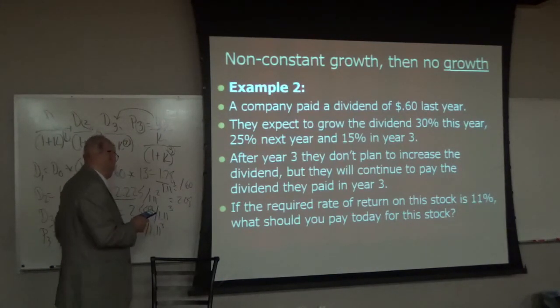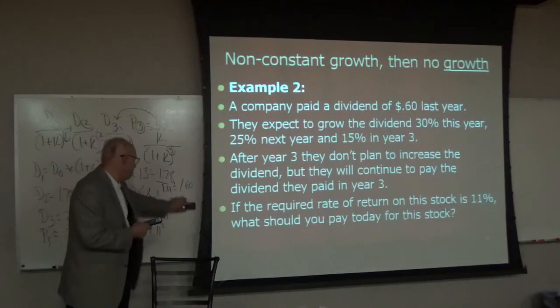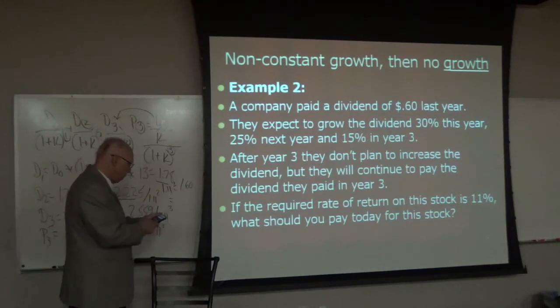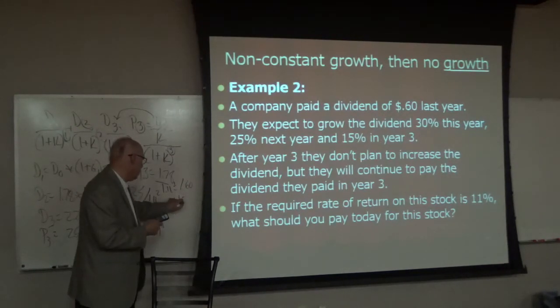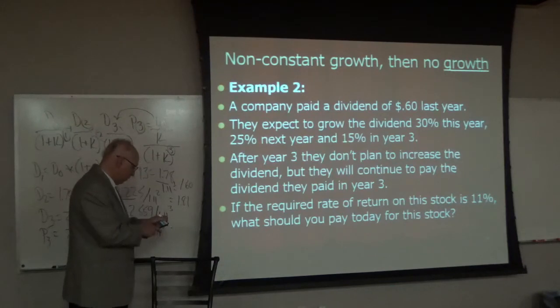Oh, wait a minute. I got a little ahead of myself. Let's do this. So we have 2.225 divided by 1.11 yx to the second equals $1.81. There we go. Now we have, let's clear it out, 2.559 divided by 1.11 yx to the third, and we get 1.87.